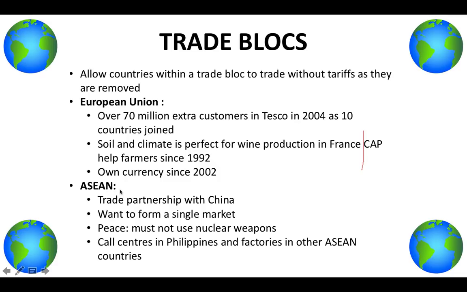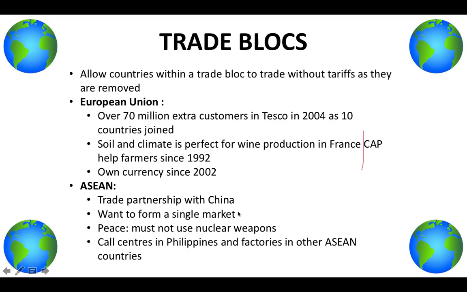However, ASEAN, it's an emerging trade bloc, NIC. You've got countries such as Philippines, Indonesia. China's actually not part of ASEAN, but they do have a trade partnership where they can trade with no taxes, and that's pretty good for both China and ASEAN, especially for ASEAN because obviously China is such a strong economy at the moment. So it's good that they have this tax-free trade between them.